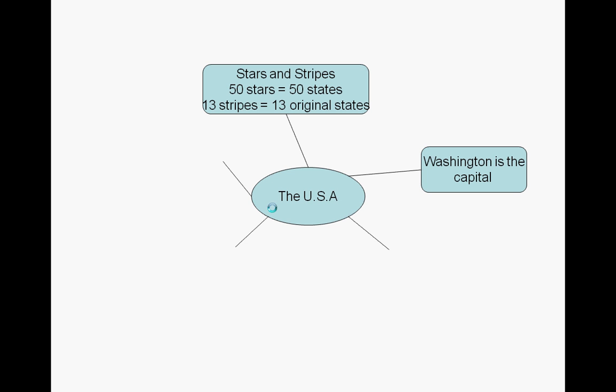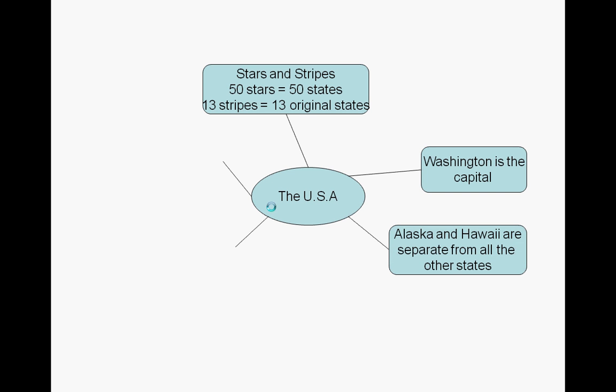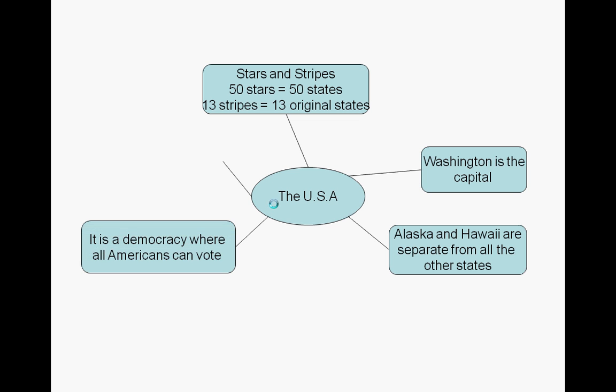Washington DC, as I'm sure we all know, is the capital of America. Alaska and Hawaii are two states that are separate from all the other states. Hawaii is an island, and Alaska is up the top off of Canada, so it's totally separate from the United States. The US is a democracy where all Americans vote for their president and for who represents them at government, and all American politicians are called senators.